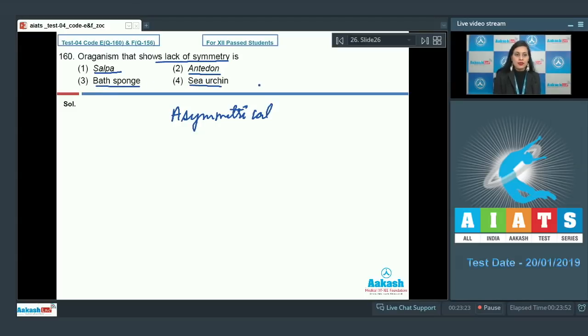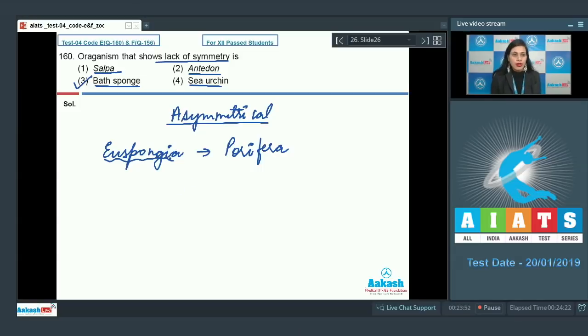And we know that the correct answer to this question is option number 3, that is bath sponge. Bath sponge is a common name for Euspongia, which belongs to the phylum Porifera. And we know that sponges are mostly asymmetrical. So this bath sponge, which is a sponge, is a correct answer to our question.